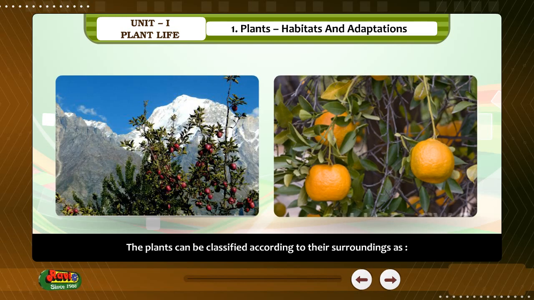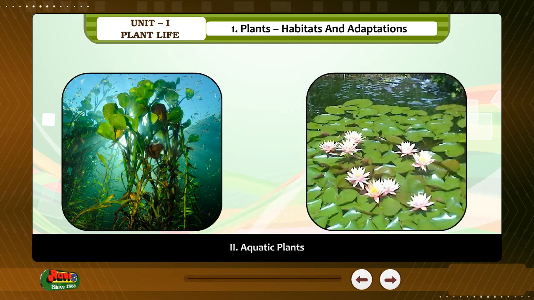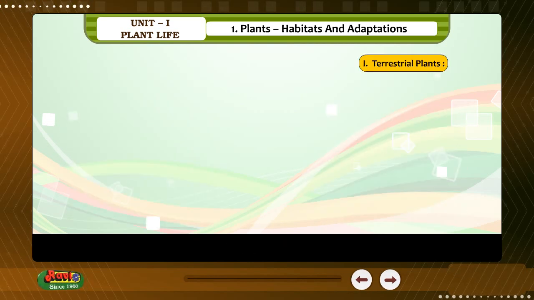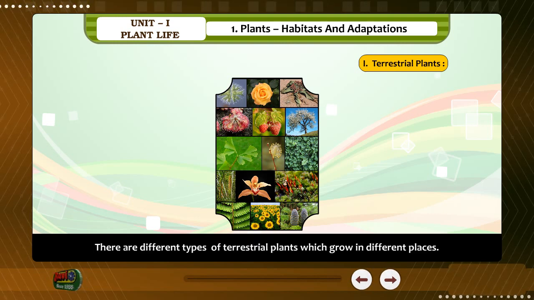The plants can be classified according to their surroundings as: one, terrestrial plants; two, aquatic plants. Terrestrial plants. The plants which grow on land are called terrestrial plants. There are different types of terrestrial plants which grow in different places.